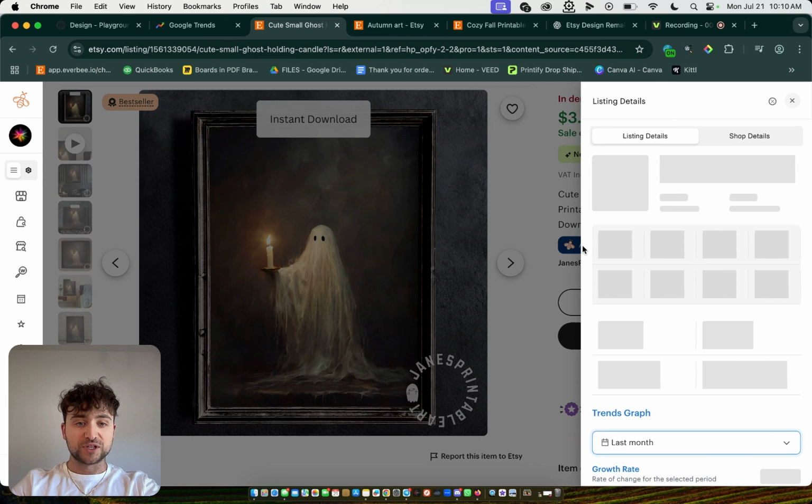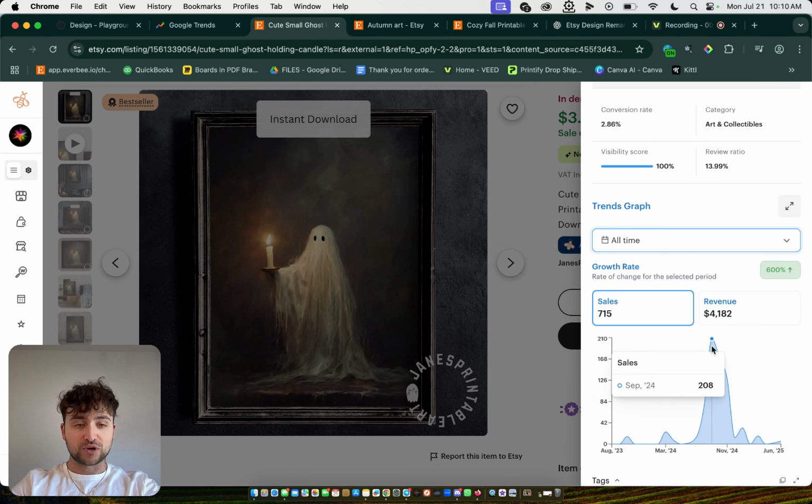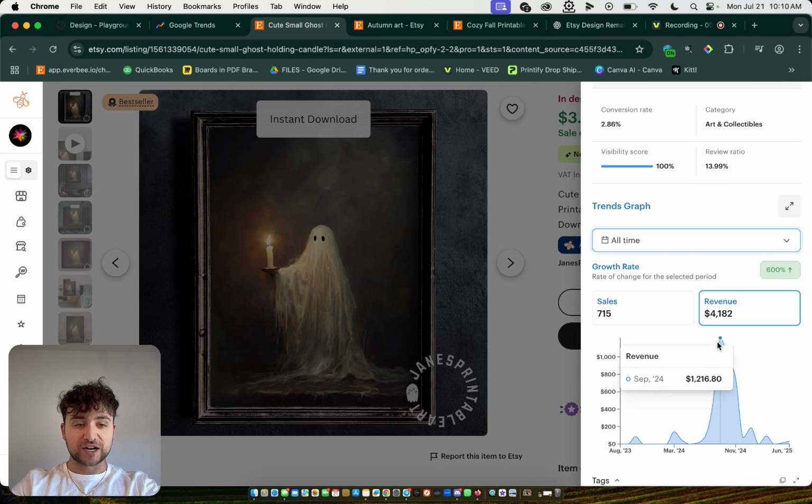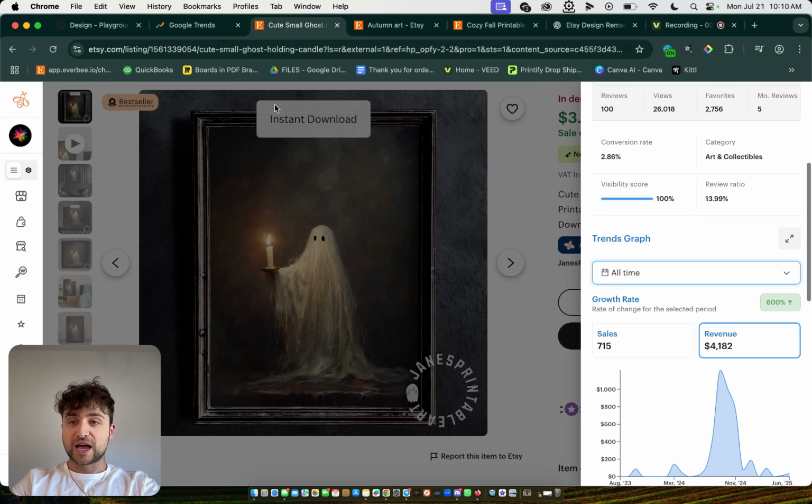If I use this Everbee Spy tool, you can see that every single year, just before Halloween, the sales for these kind of products explode, resulting in thousands of dollars in revenue coming in pretty much automatically because once you set it up, you'll make this money every season. And of course, so we know this ghost image sells.